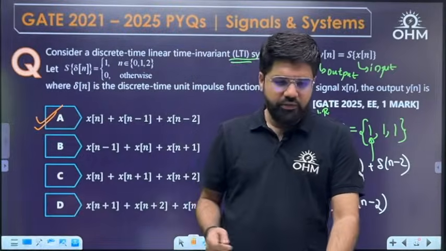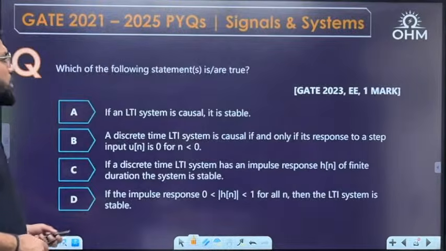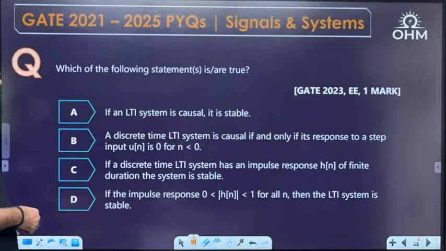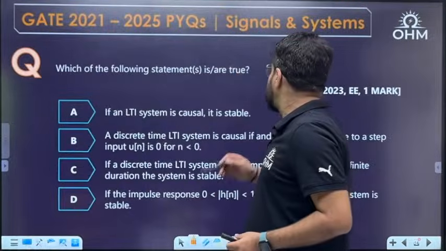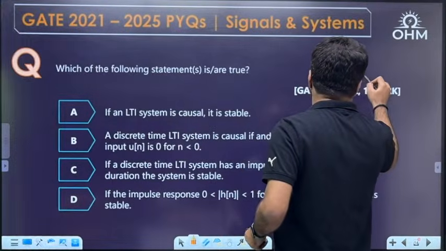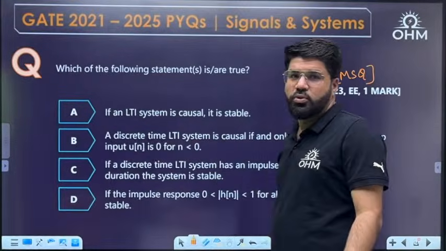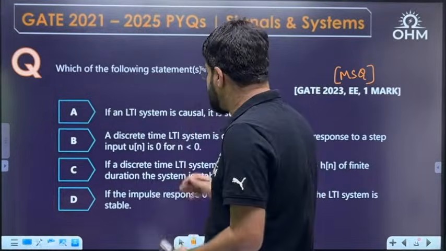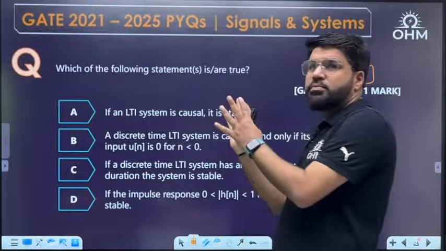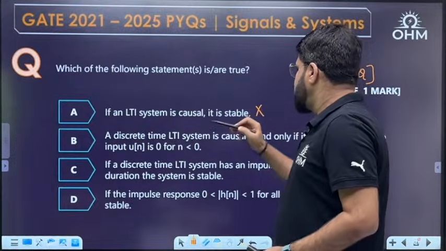Anyways, next question. GATE 23, 1 mark question. Which of the following statements is or are true? This is an MSQ question. If an LTI system is causal, it is stable. No, these are two different concepts. We cannot say a system is causal so it is stable, or if a system is stable, it is causal. No.